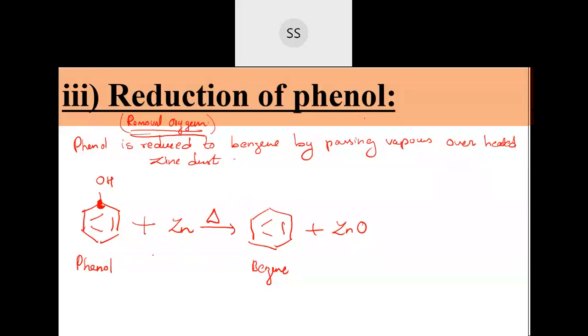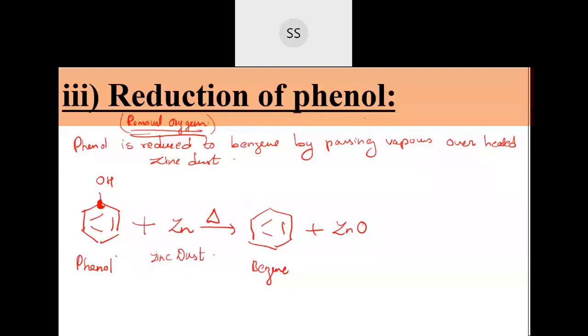You can directly even write, students, in your own words. Okay, you don't have to learn anything by heart. You can directly write zinc dust when treated with phenol gives you benzene. That is also fine, provided you know the equation correctly.